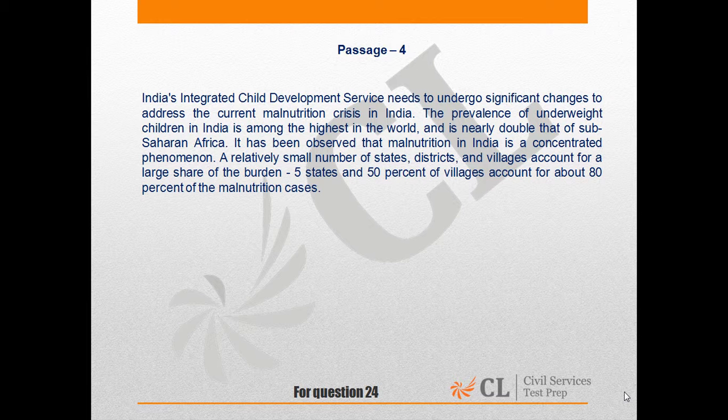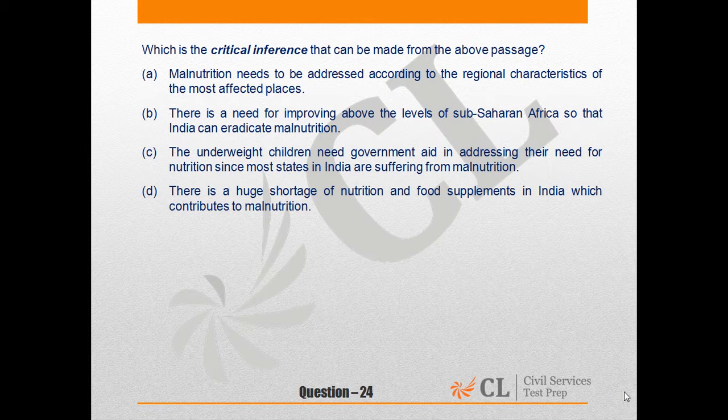Looking into question 24, it asks for a critical inference that can be made. Critical inference would have to be derived from the passage. Let's talk about A. Malnutrition needs to be addressed according to the regional characteristics of the most affected places. Yes, because they've already talked about it being concentrated in a specific space, where they have talked about a specific point. So with that reference, I need to go with A.